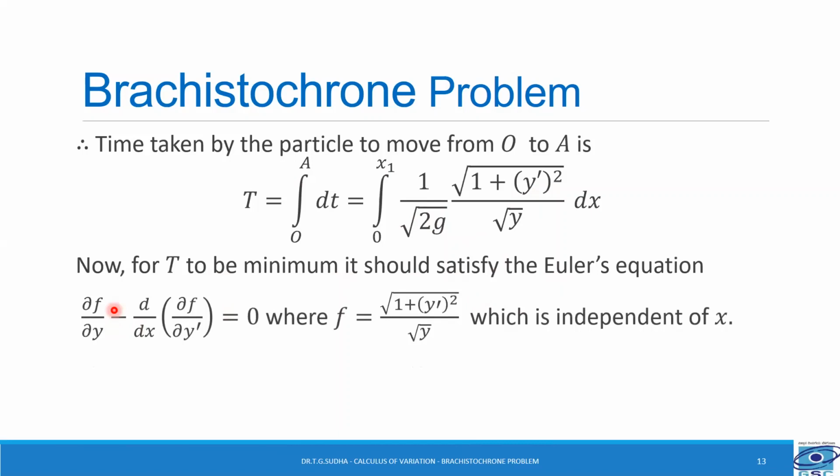That is, ∂f/∂y minus d/dx of ∂f/∂y' equal to 0. Here f is root of 1 plus y dash square divided by root y. Here f is independent of x. Since f is independent of x, the Euler's equation takes the form f minus y' ∂f/∂y' is equal to k, which is a constant.